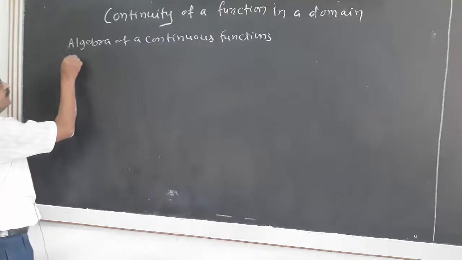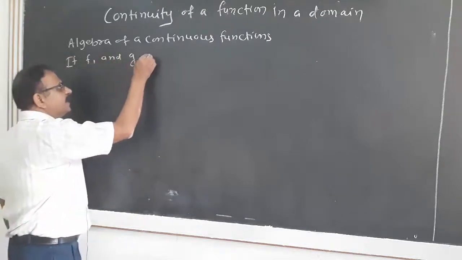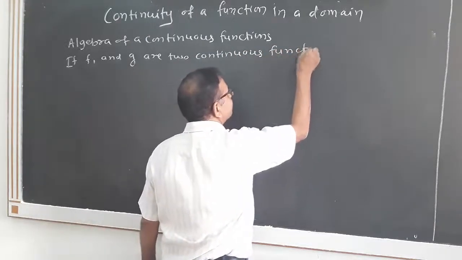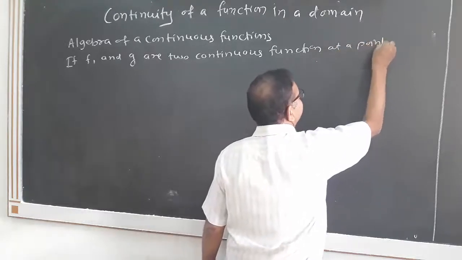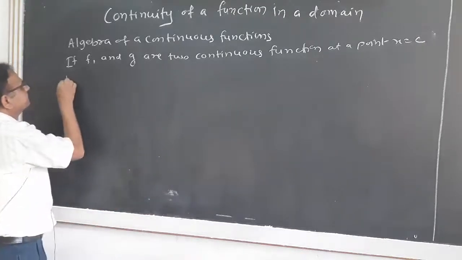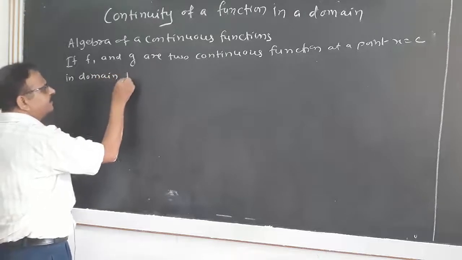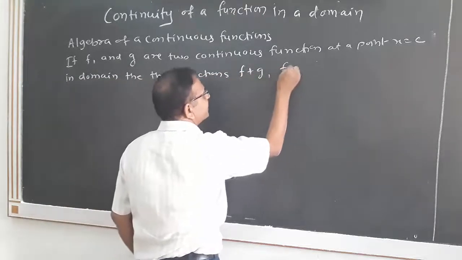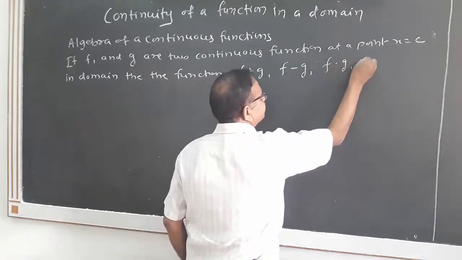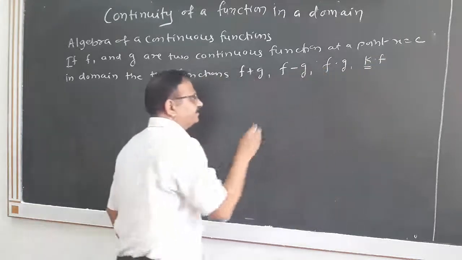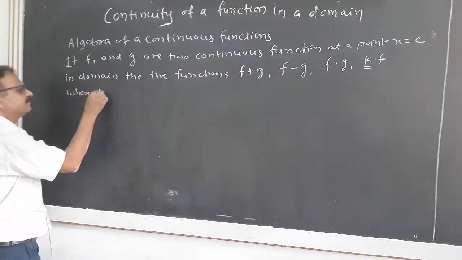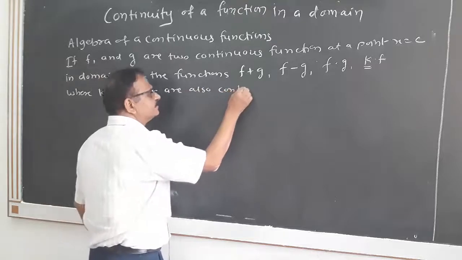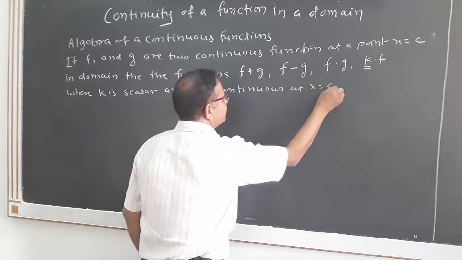We shall write this: if f and g are two continuous functions at a point x equal to c in their domain, then the functions f plus g, f minus g, f into g, k into f, where this k is a scalar, are also continuous at x equal to c in the domain.